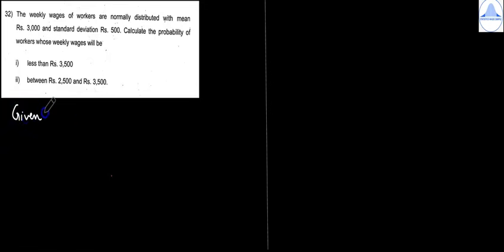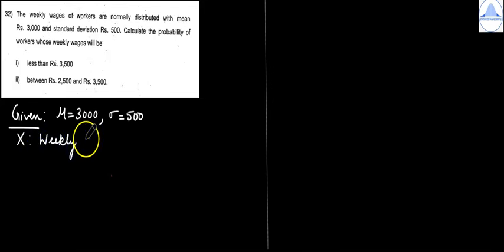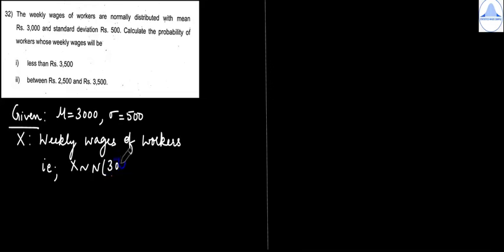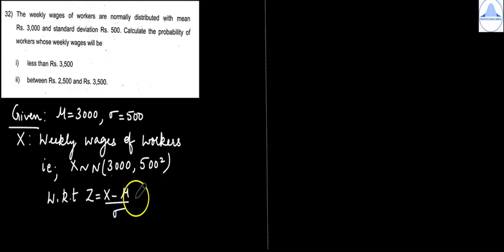We will write given. Mean means mu, that is 3000. Standard deviation is sigma, that is equal to 500. Next, define X as weekly wages of workers. So you can write that is X follows normal 3000, 500 square. Then write the formula. We know that Z is equal to X minus mu divided by sigma, which follows normal 0, 1.